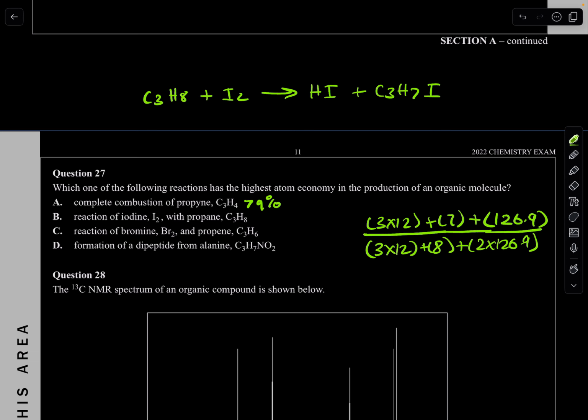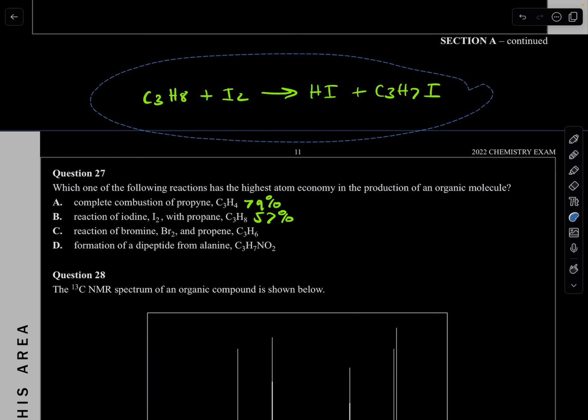And make sure you times it by 100 to get a percentage also. 3 times 12 plus 7 plus 126.9, divided by 3 times 12 plus 8 plus 2 times 126.9, and times it by 100. So that gives you basically like 57%. 57%. Next one.